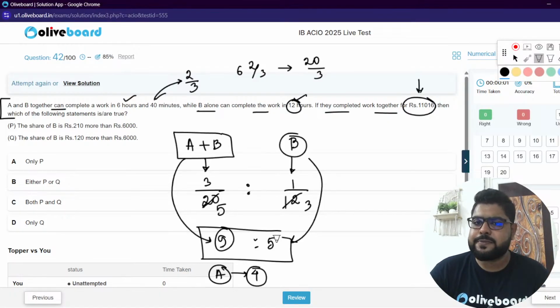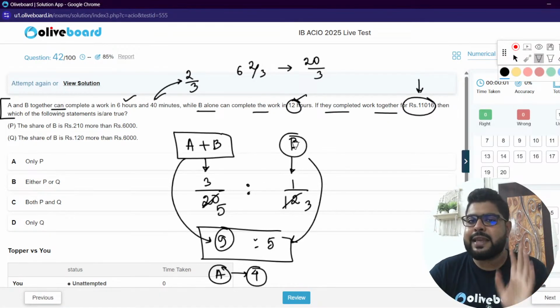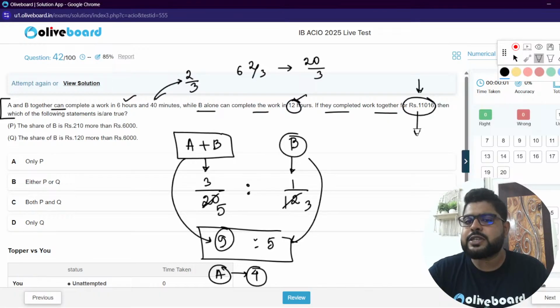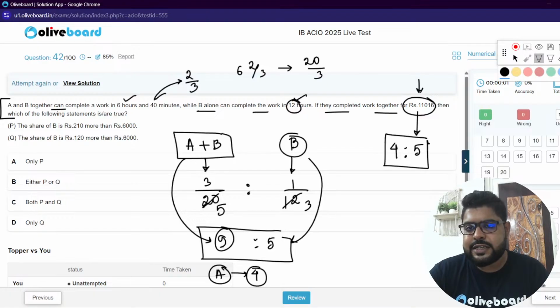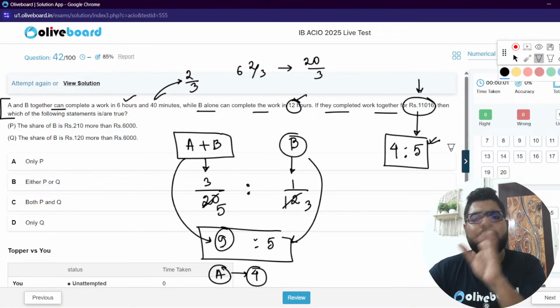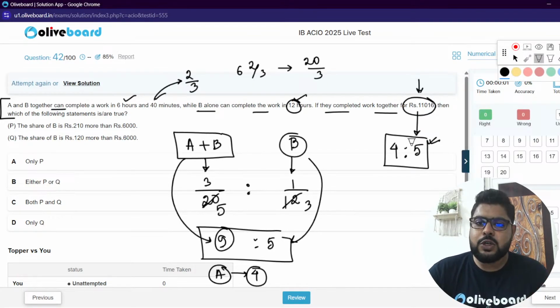Very simple words. Now what will be the wage ratio of A and B? Because they have worked for the same amount of time, the wage will get distributed in their efficiency ratio. That is the main concept of work and wages. So 4 ratio 5. Who will get how much?